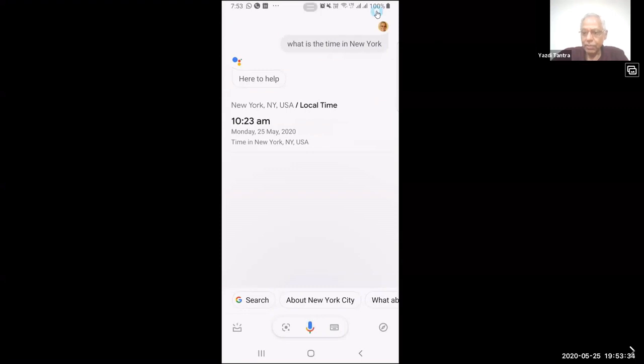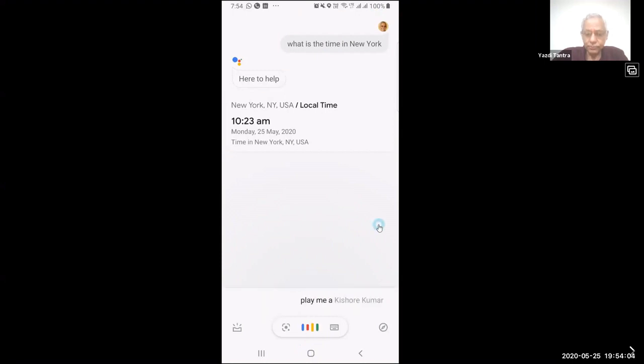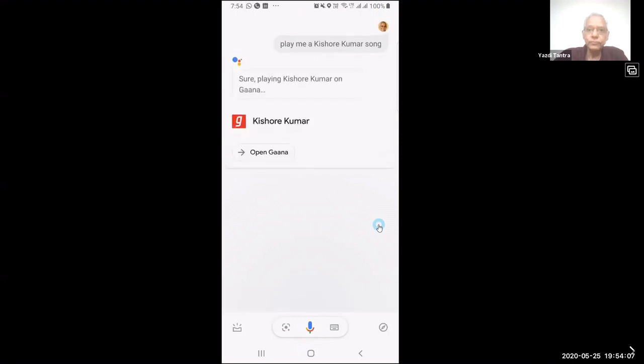Okay, but now I want to do something different also. We can do set timer, we can do everything, recipes from ingredients, etc., everything we can do when you are using your phone and Google is being used. Now I'm saying something different. Play me a Kishore Kumar song. Sure, playing Kishore Kumar on Gaana.